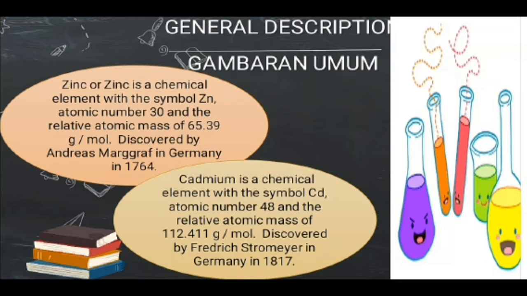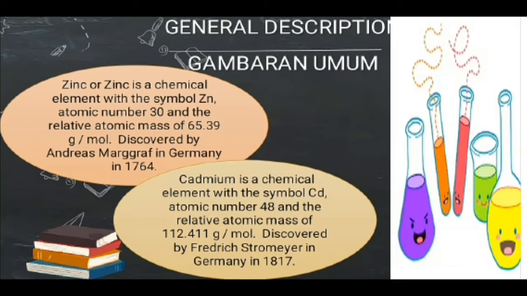Yang pertama, zinc. Zinc ini adalah unsur kimia dengan simbol Zn dengan nomor atom 30 dan nomor massa 65,39 gram per mol. Pertama kali yang menemukan zinc ini adalah Andreas Markgraf di Jerman pada tahun 1764.